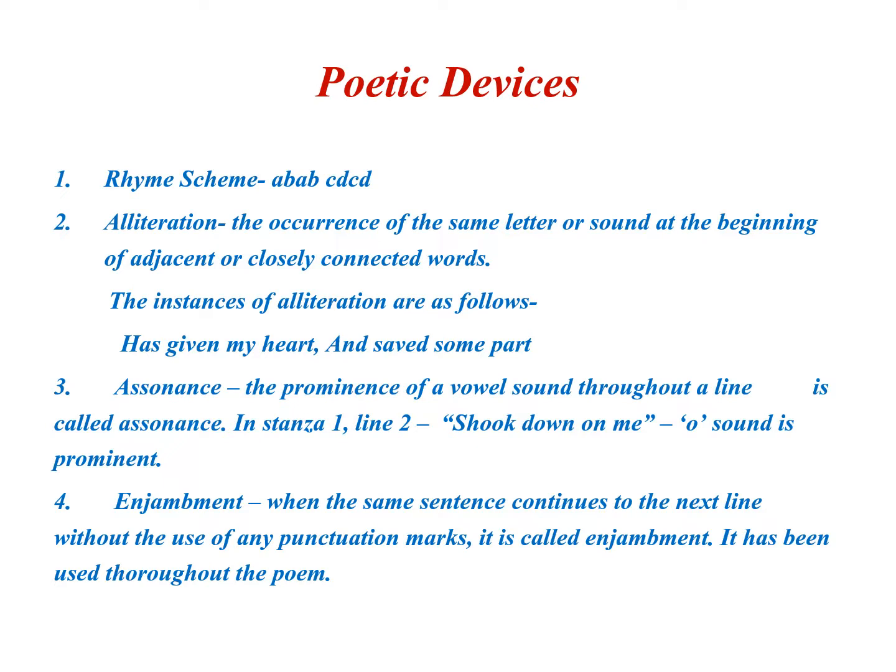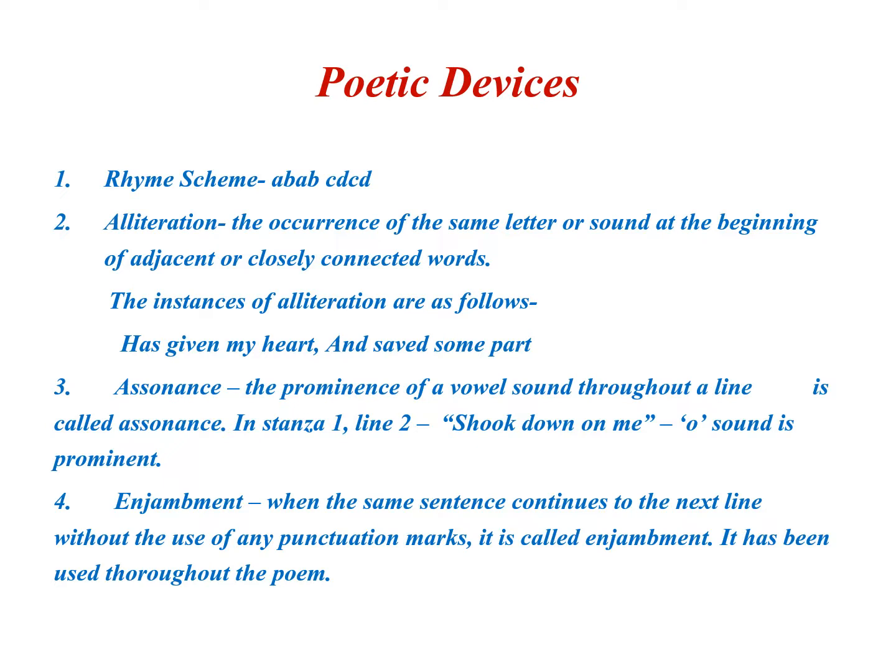Number 2, alliteration has been used. Alliteration is the occurrence of the same letter, that is the consonant sound, at the beginning of adjacent or closely connected words. The instances of alliteration in this poem are: has given my heart, H sound, and saved some part, S sound. Number 3 is assonance.